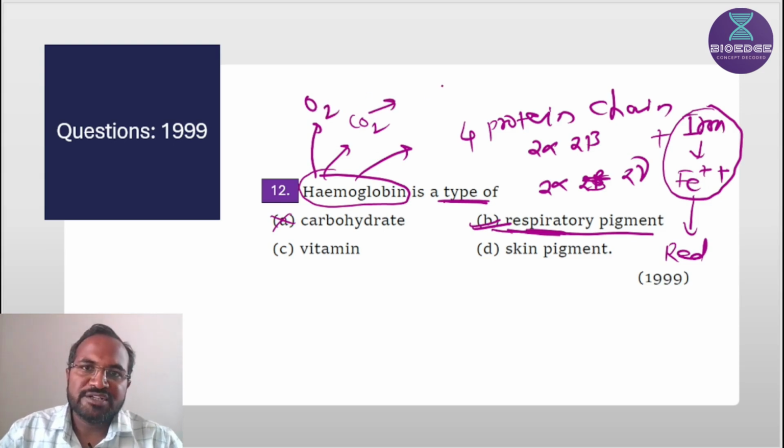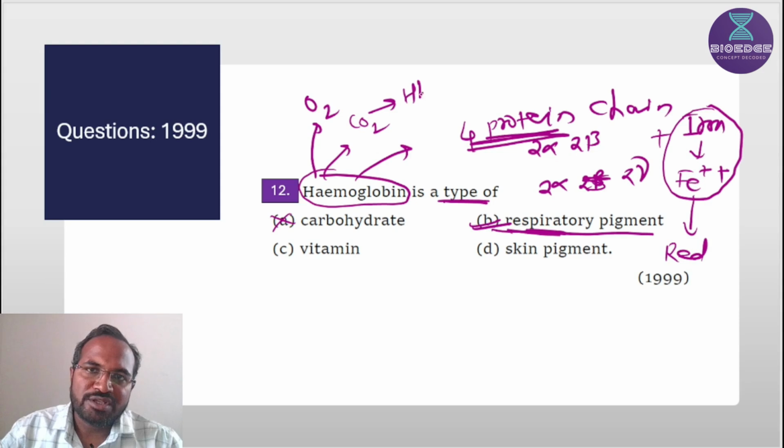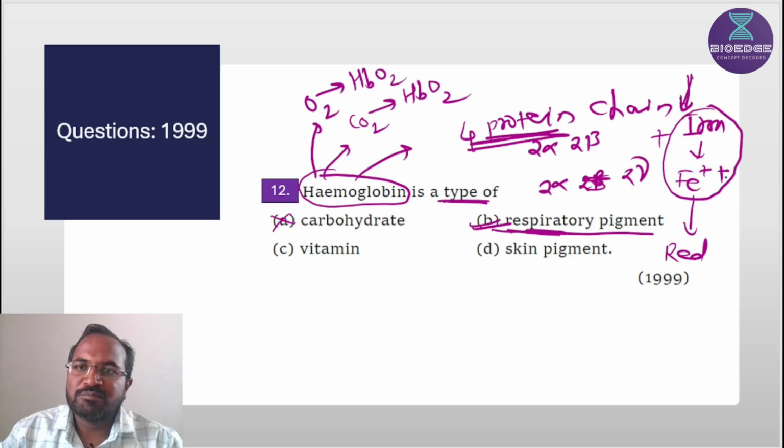CO2 binds with the amino part of the protein. That's why it forms carbaminohemoglobin, and oxygen binds with the iron part of hemoglobin, very important, and it forms oxyhemoglobin. But oxygen binds with the iron and carbon dioxide binds with the protein part. That's why B is the correct answer.